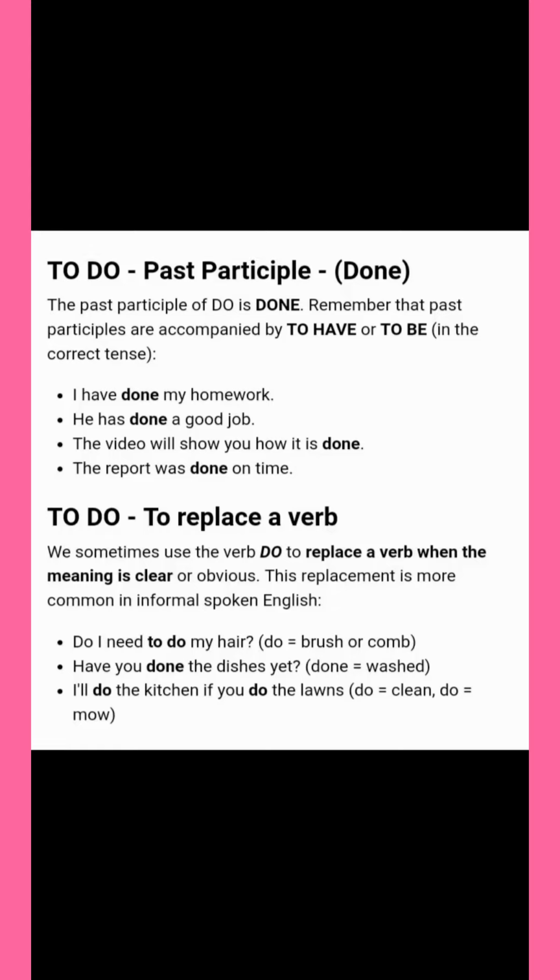To do in past participle. In past participle we have to write done, accompanied by to have or to be, in the correct tense. Okay, I have done my work. He has done a good job. The video will show you how it is done. The report was done on time. All these are in past participle form. Okay.